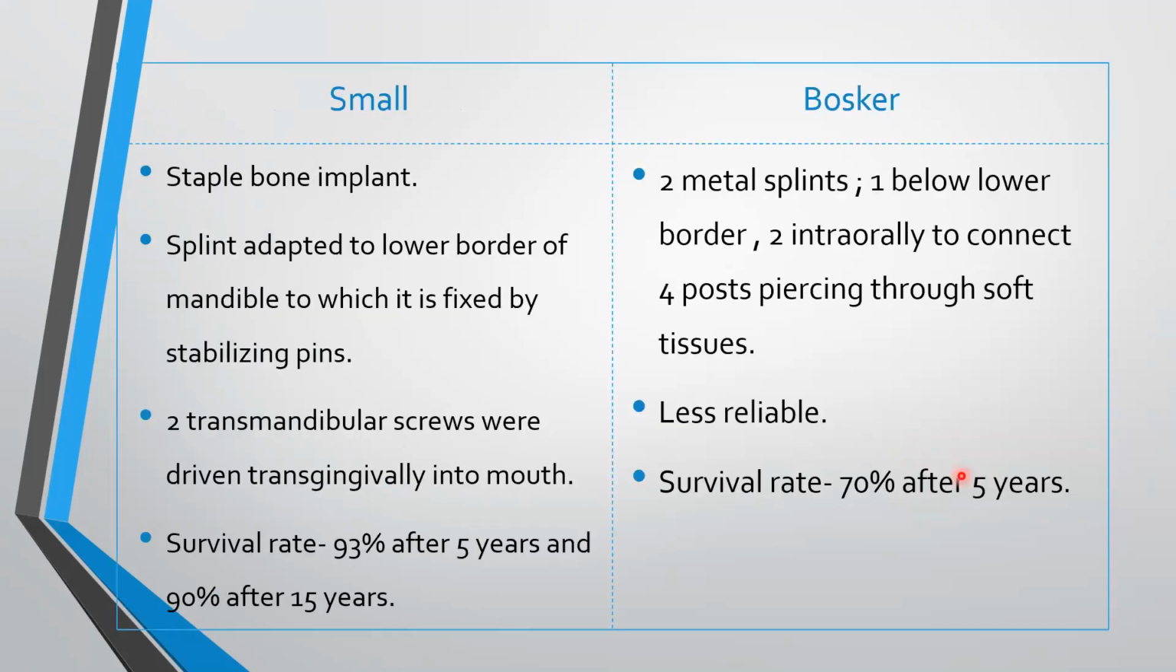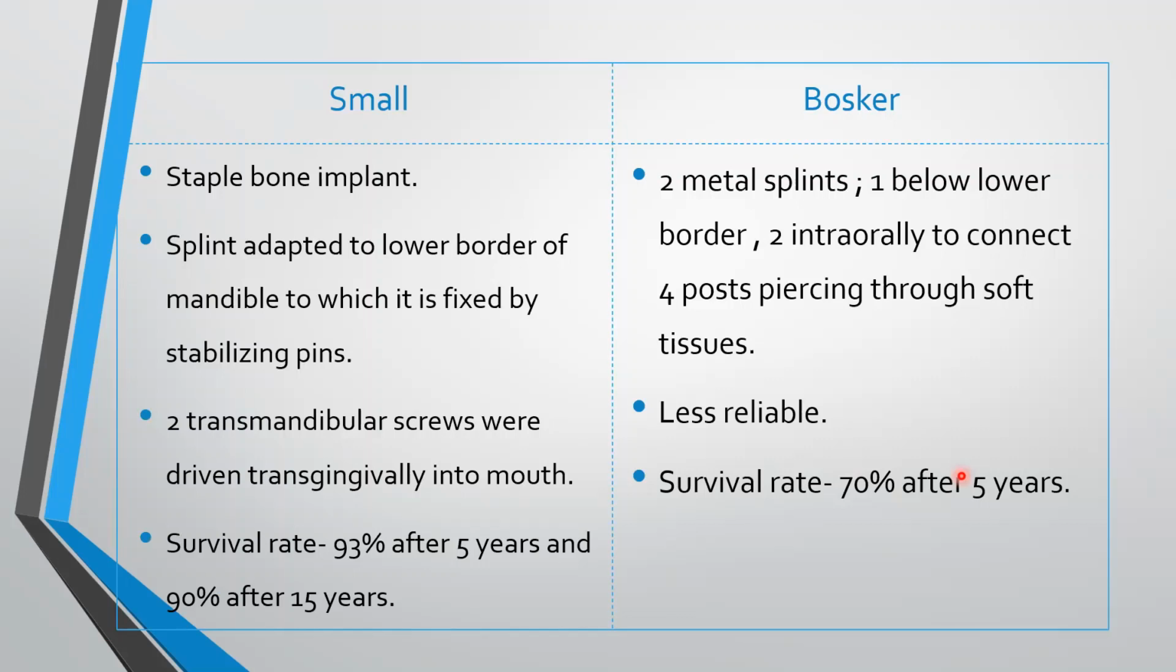Small type of transmandibular implant. It was a staple bone implant. It splints adapted to the lower border of mandible, to which it is fixed by stabilizing pins. The two transmandibular screws were driven transgingivally into the mouth, and survival rate was 93% after 5 years and 90%